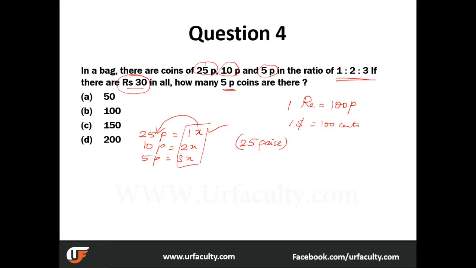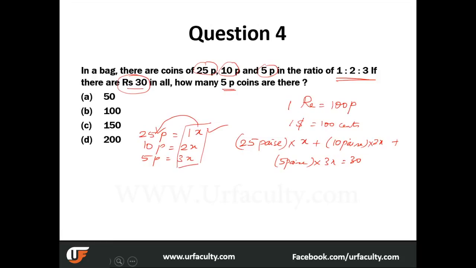25 paise into x plus 10 paise into 2x plus 5 paise into 3x is equal to what? 30. Now the key here is either we need to convert 30 into paise or 25 into rupees, so whichever you think is comfortable.